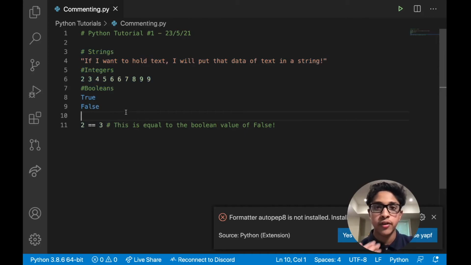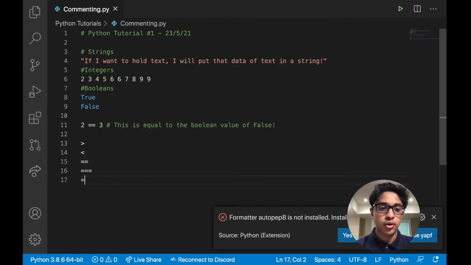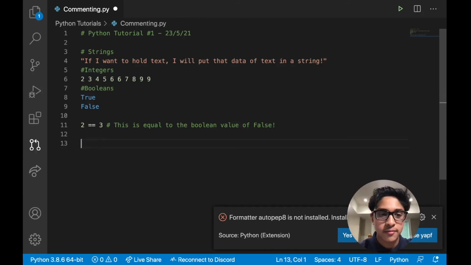Cool. So that's essentially commenting and also the 3 basic data types in Python. I wanted to keep this tutorial very quick and simple, but I'm going to go into way more in-depth stuff in later tutorials. The next tutorial should probably be conditional statements, and I won't go too much into them right now. What do these mean, and all that stuff in the next tutorial, and also variables and printing those variables, and then inputs, for loops, while loops, arithmetic, I'm drawing a blank here, and more stuff like that, functions, all that stuff in later tutorials for the Python fundamentals. I'm not going to call this a course, but it's just the Python fundamentals tutorials.